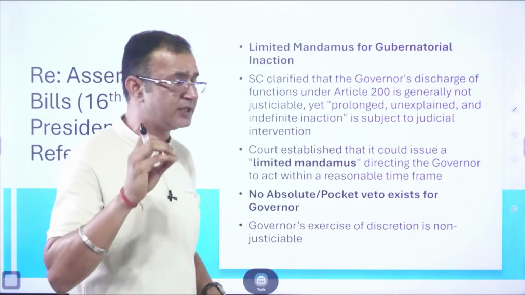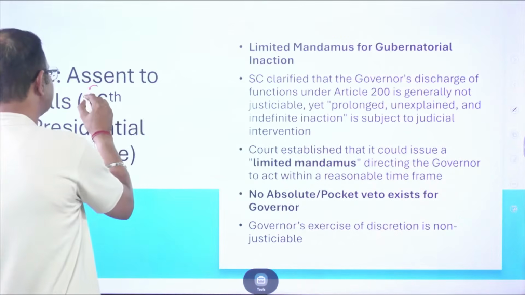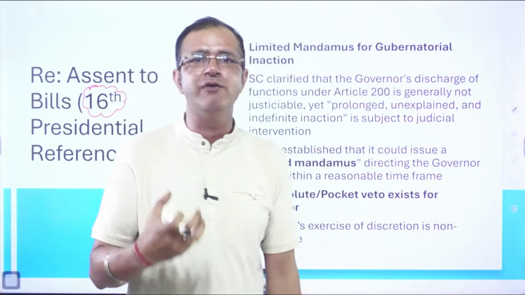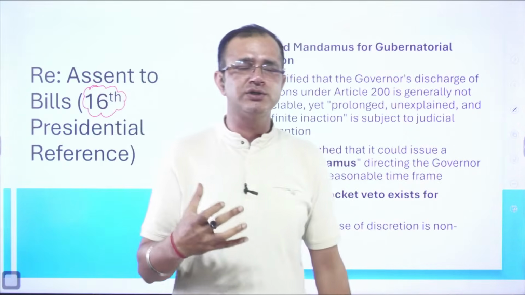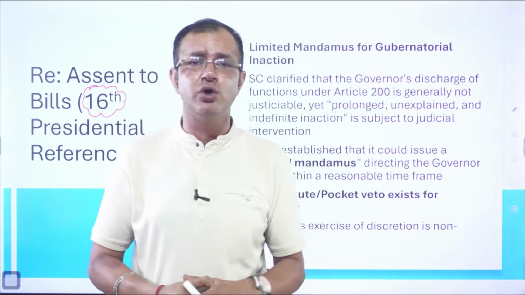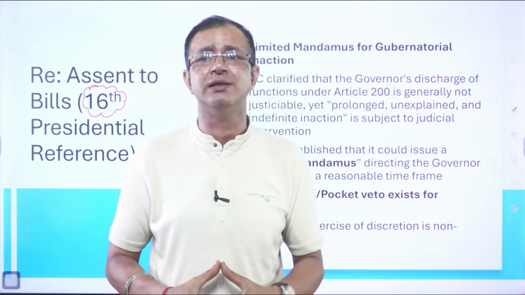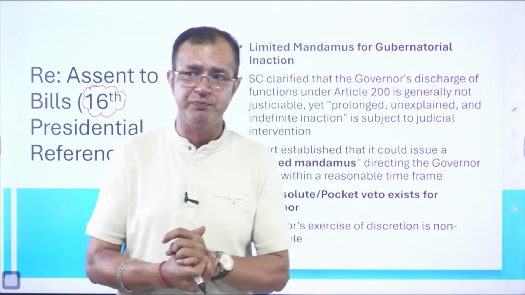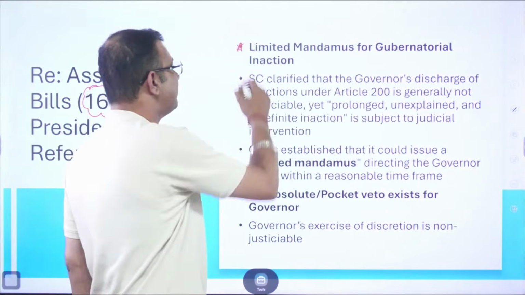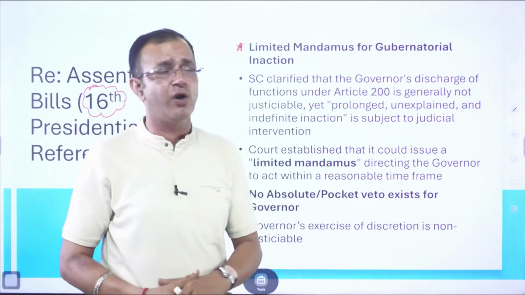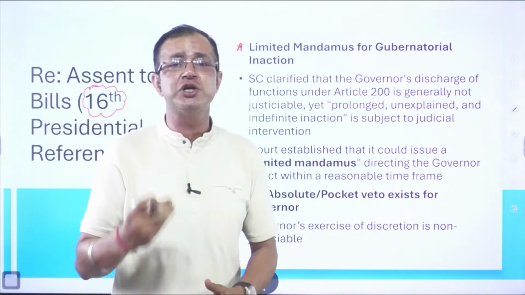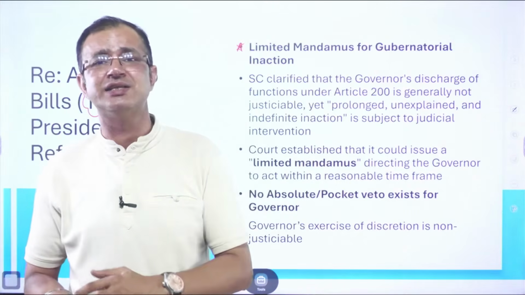Now, again, when it comes to the presidential reference, this was the 16th presidential reference, and in this presidential reference, what was asked? It was asked about the powers of the governor, whether the governor has the right to withhold assent to any bill that had been passed by the state legislature. Over here, the condition of limited mandamus was put forward for any gubernatorial inaction while giving assent to the bills.